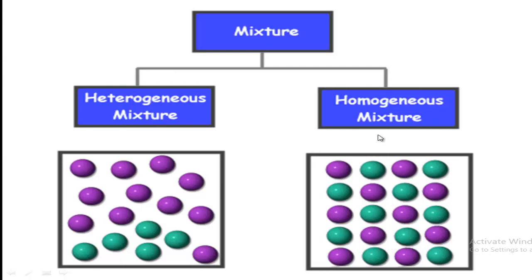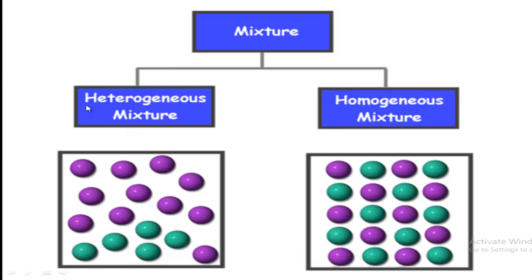This type of mixture is called a homogeneous mixture. Again I am saying, listen carefully. The mixture in which components are mixed so uniformly that the components cannot be easily separated or identified easily, and the proportion of the components remains the same, following the same ratio.